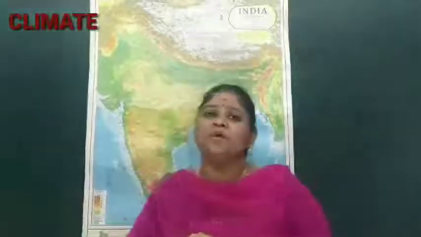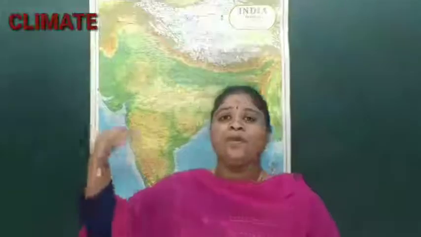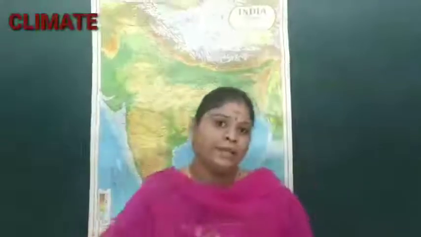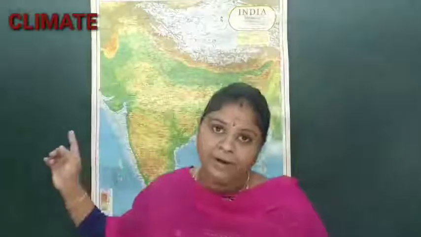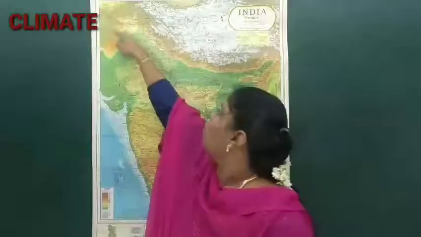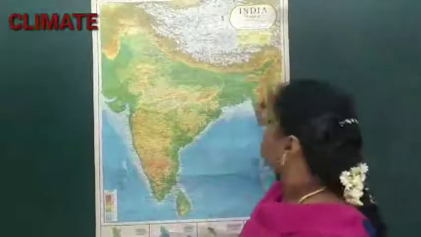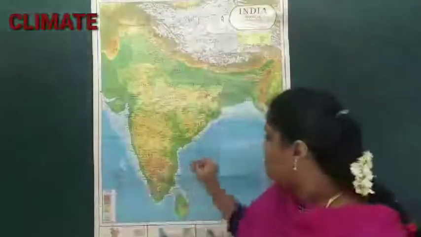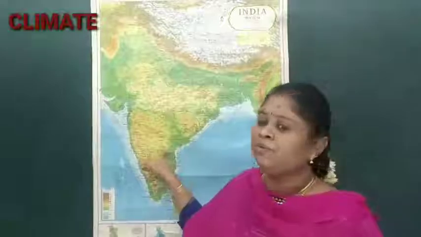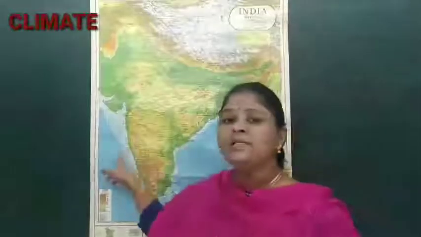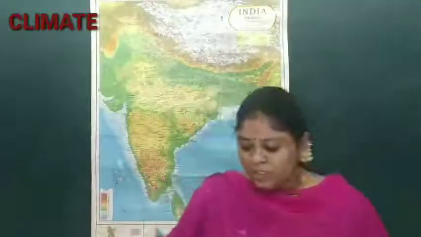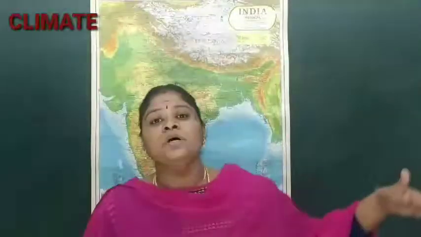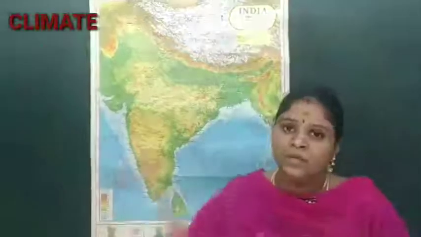Then the next thing is about the altitude. As I told you, altitude is based on the height of an area. So if you see, we have a lot of mountains present in India. In the northern region you can find all these areas called mountains, and in the western and southern region we have the Western Ghats and Eastern Ghats which are bounding us together. These mountains range from 600 meters to 30 meters in height.